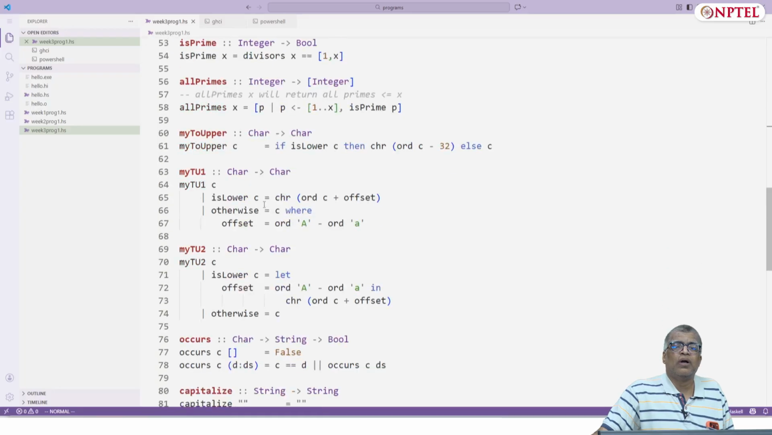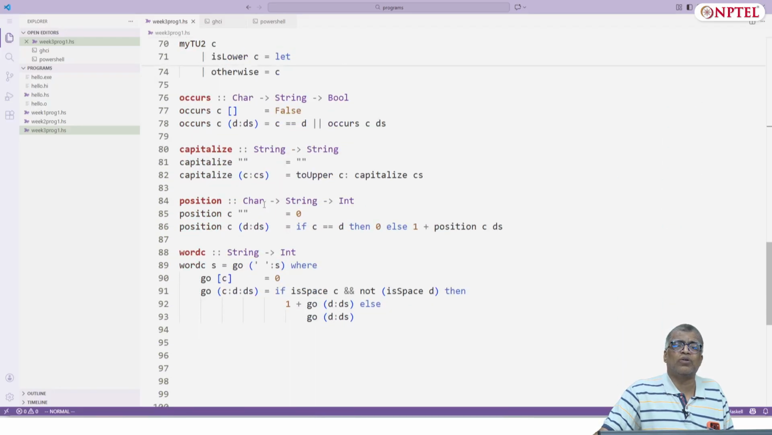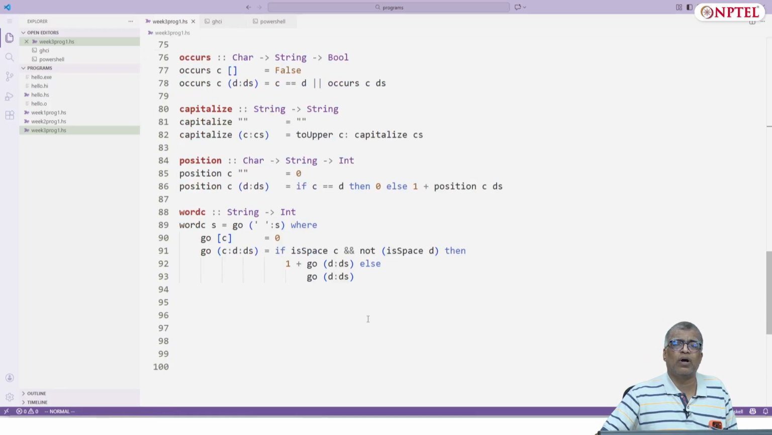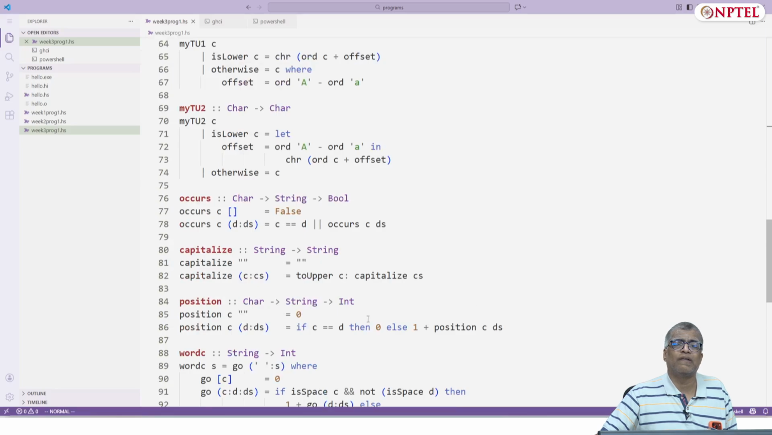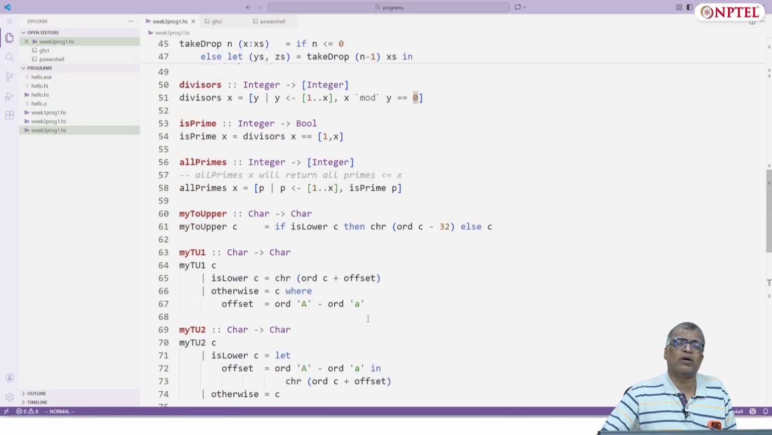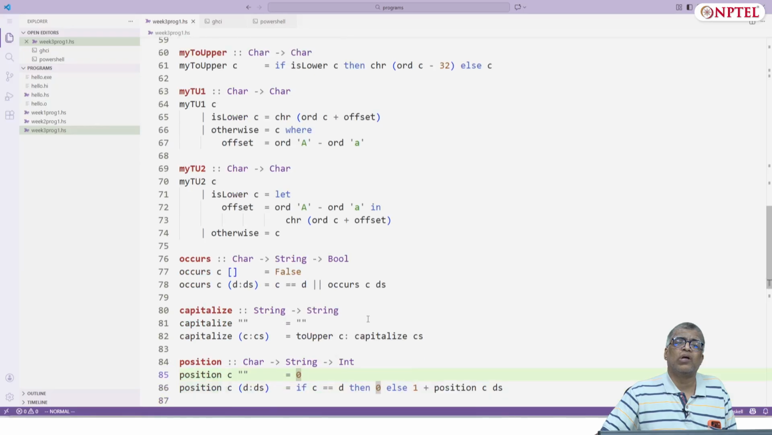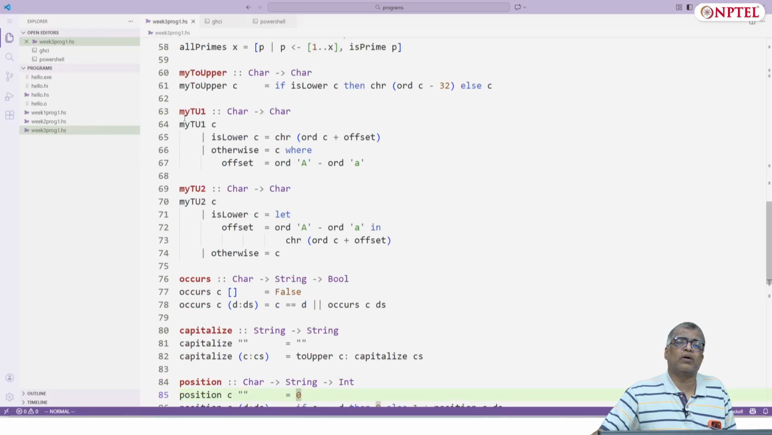Okay. And yeah, so in this file I also have all these other functions like capitalize, position, etc. Let's actually try to look at this. So here is a thing with this upper. In the definition of toUpper, we just used this offset, right? We used the offset there, but the offset is defined here.